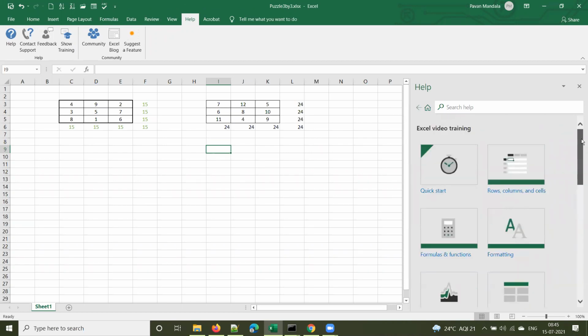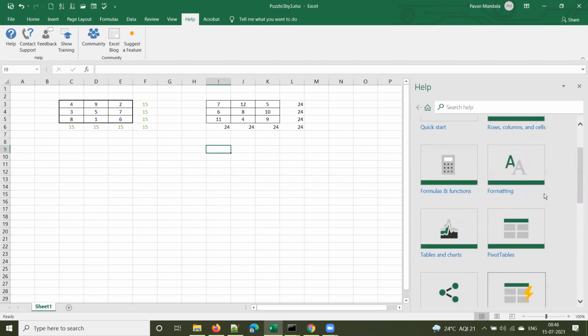You need not be an expert, but you should know these Excel basics, formulas and functions, and how to use formulas. For example, yesterday I used this formula for addition. This is how we use the addition formula: sum of, and you have to give the cell name. You can see these are columns and these are rows, and this cell is read as A1. And this is B2, B column and second row, so this cell is called B2.